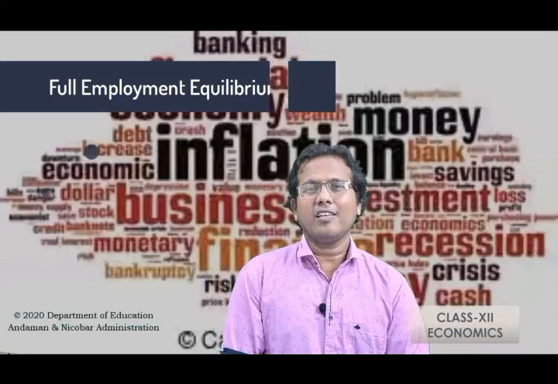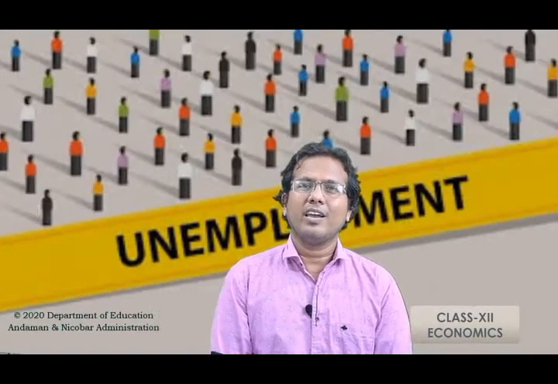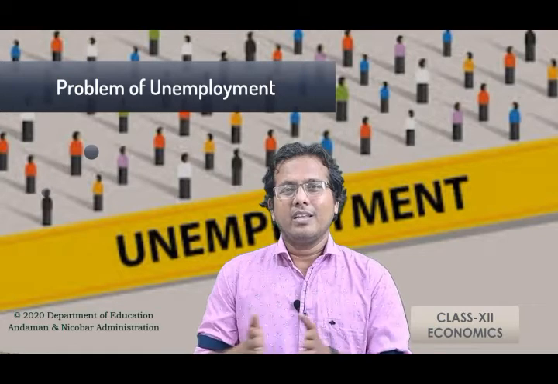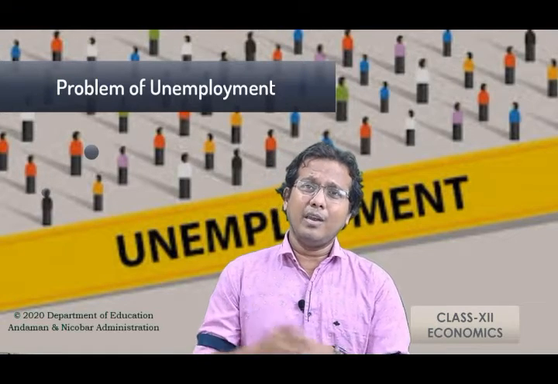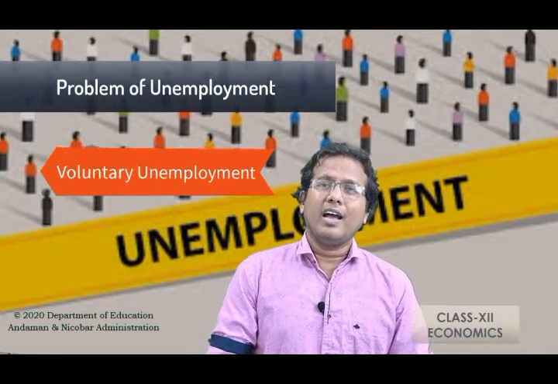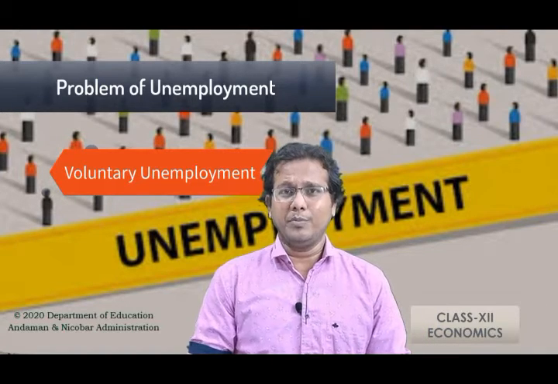So here there are some situations that come in the economy where some people are still unemployed. Who are they? How do these people become unemployed? That can be said to be voluntary unemployment. That means what?